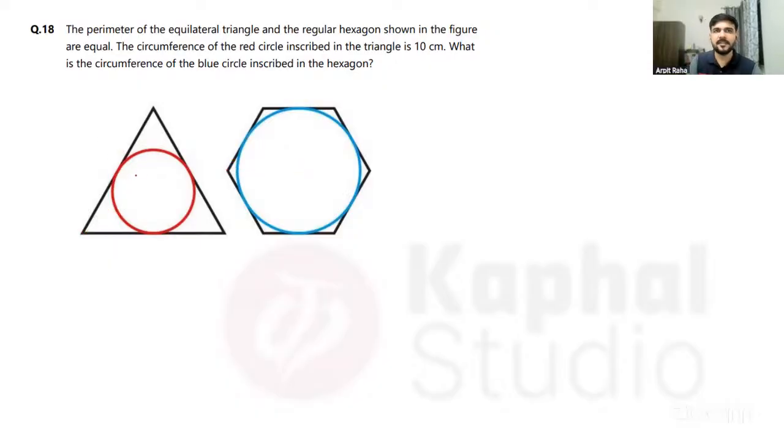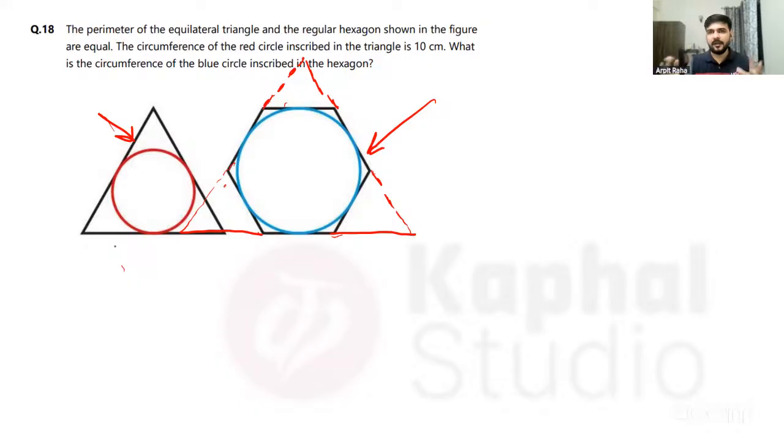Now, suppose they are saying in the question that the perimeter of this circle is 10. Oh, sorry, the circumference of the red circle is 10. And they have said that the perimeter of this triangle is equal to the perimeter of this hexagon. Correct? Now why are we comparing hexagon with triangle? So let's make this also a triangle. We can do this, right? If I extend this, now see this figure has also become a triangle, correct? Now we have this triangle and we have this triangle.